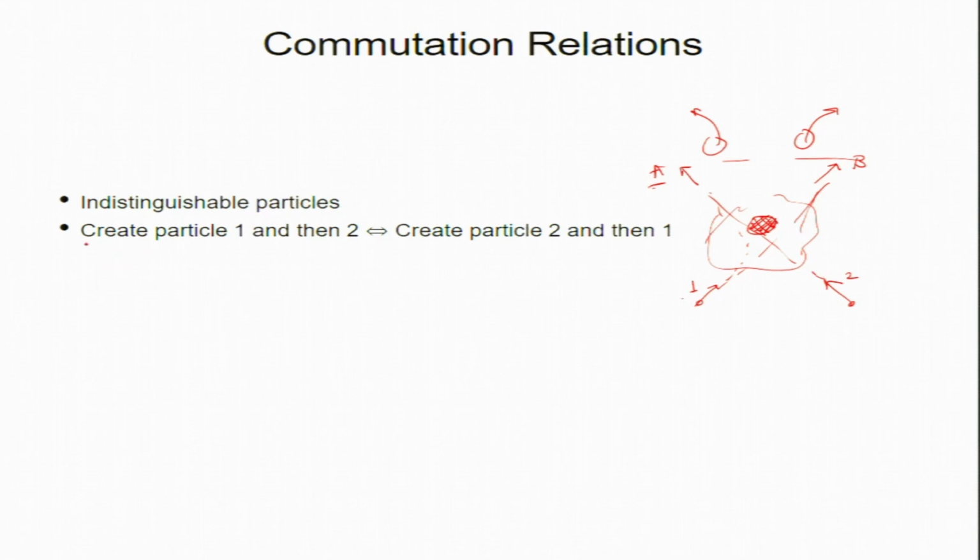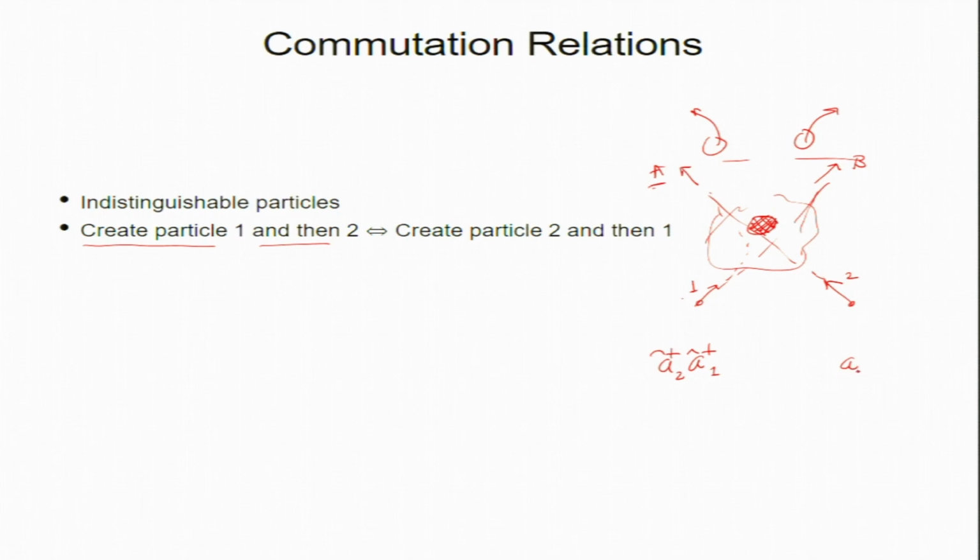So think of you have two particles, you create particle 1 and then particle 2. So I create A dagger 1, then A dagger 2. Dagger is a creation operator, no. So we have two particles. In field theory you can create particles and destroy particles. So just imagine that in some experiments in nature these two particles were created.